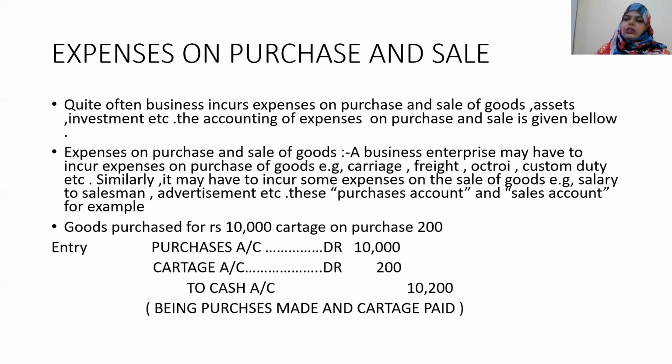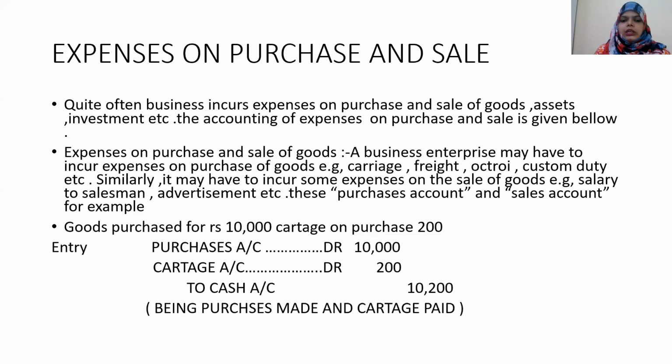Freights. Freights are some charges which are charged by a person who carries our goods. Cartage means the person who carries our goods. Freights are the small charges. Octroi. Octroi is a small charge when we download some things or we bring things from outside, or outside states. Custom duty. Custom duty means when we purchase and sell goods from outside the country, we pay a certain amount, that is called custom duty.